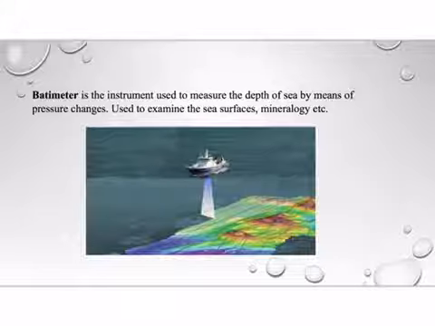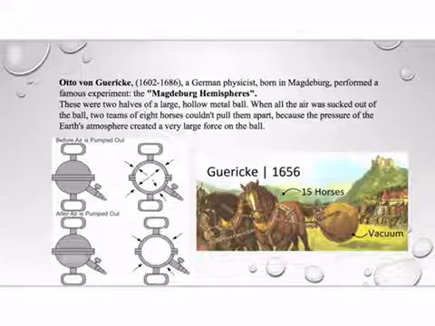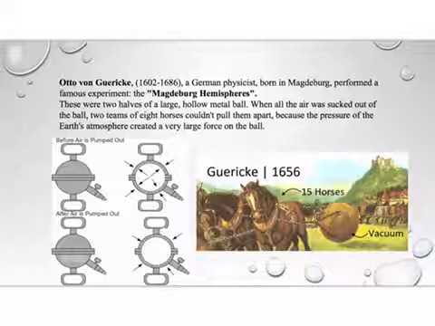Bathymeter is the instrument used to measure the depth of sea by means of pressure changes, used to examine the sea surfaces and in mineralogy. There is another famous experiment, the Magdeburg Hemisphere experiment, done in Germany by a scientist Otto von Guericke. A German physicist born in Magdeburg performed a famous experiment called Magdeburg Hemispheres. These were two halves of a large hollow metal ball you see here.